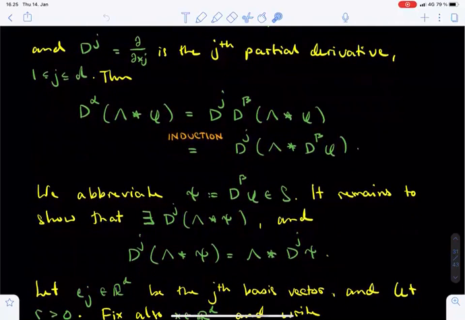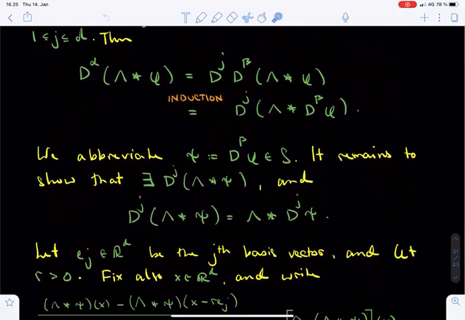To save some space in the future, we now abbreviate d beta of phi by psi. Then psi is just some Schwartz function, and you don't need to keep in mind that it was obtained by differentiating another Schwartz function. With this new notation, what remains to be done is to show that the jth partial derivative of the convolution between lambda and psi exists and equals the convolution between lambda and dj of psi.